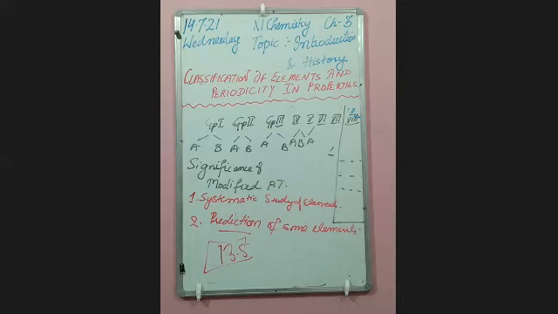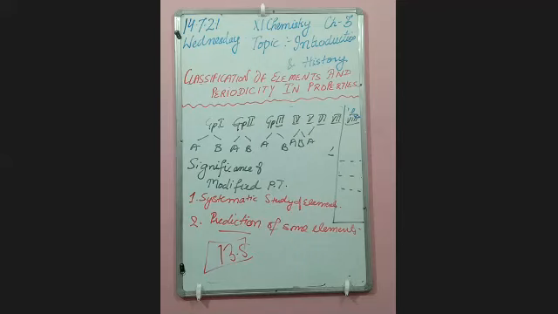Okay. So these are the characteristics or significance of the modern periodic table, which states that he did a systematic study of elements in a beautiful manner. He predicts some elements, he corrects the atomic weight of some elements.